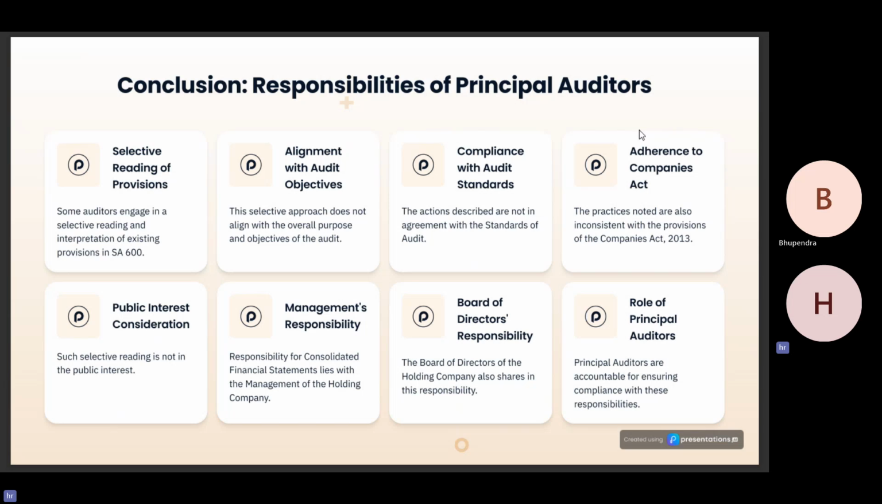The provisions indicate that the responsibility for consolidated financial statements lies with the holding or parent company.